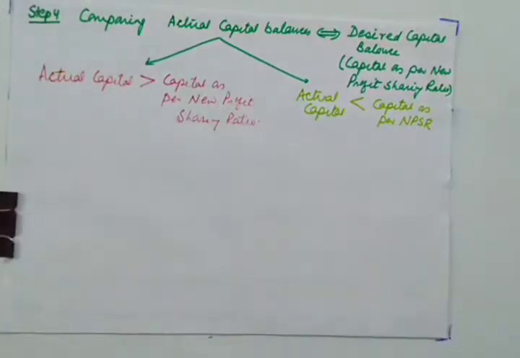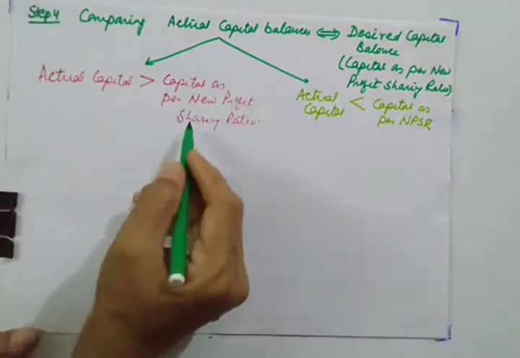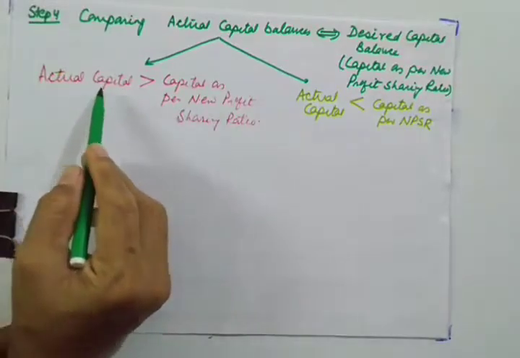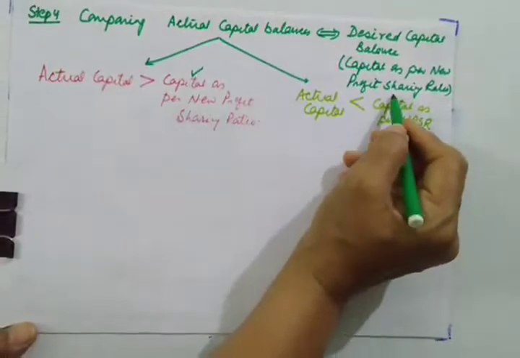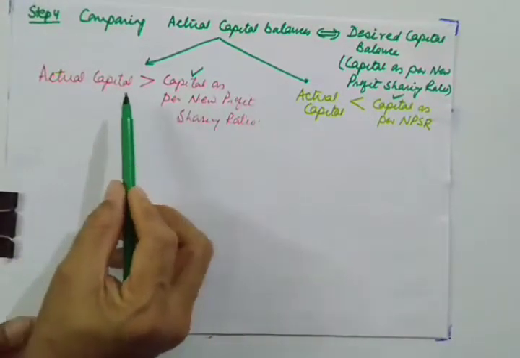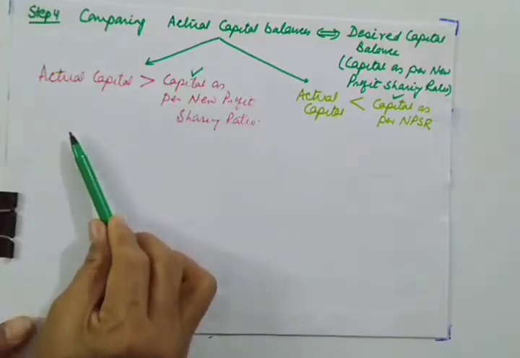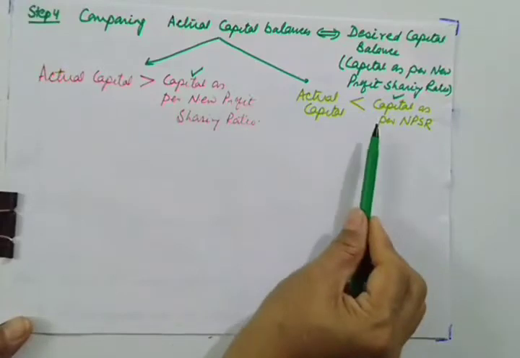So there will be two possibilities, either actual capital is more, or actual capital is less. So what is to be done if actual capital is more? Because we want the capital should be this, then what will be our decision? In that case, if this is more, we'll reduce it, and if this is less, we'll increase it.